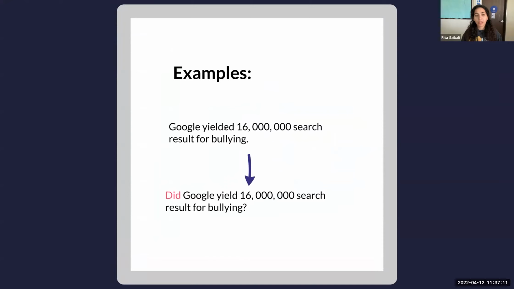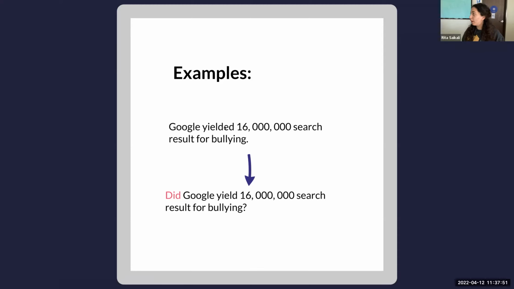Okay. So Google yields 16 million search results for bullying. Or Google yielded 16 million search results for bullying. The way we can make it into a yes or no question, even though the word did is not actually there, there are no helping verbs in this sentence, is all you have to do is put did at the beginning of that phrase. Did Google yield 16 million search results for bullying? Once you put did at the beginning of that sentence, you end up with a yes or no question.